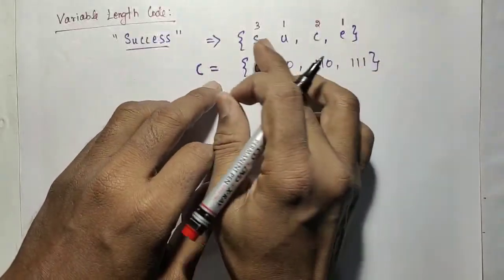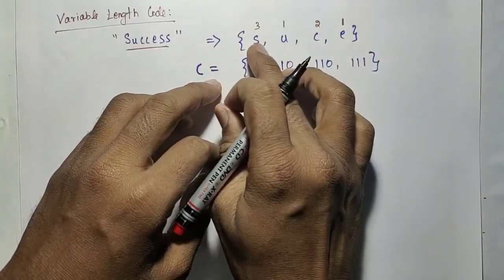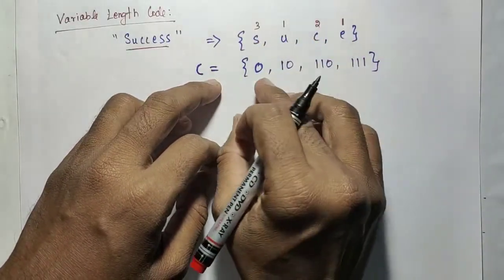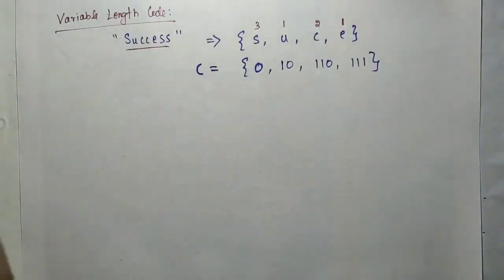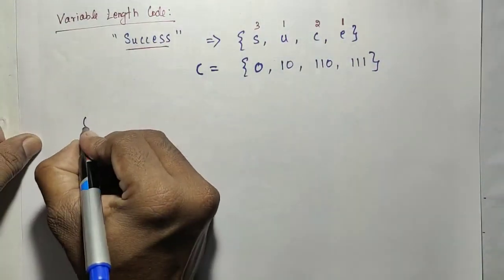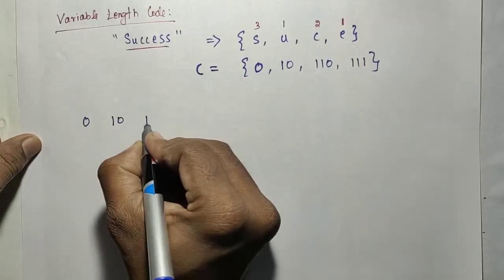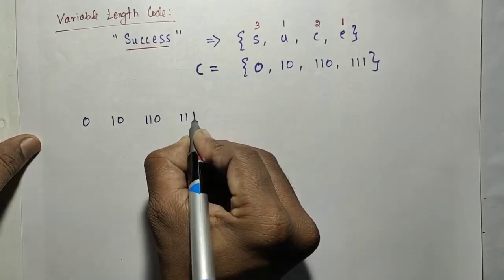Now, without consideration of the number of times the symbols occur, suppose you simply substitute 0, 1 0, 1 1 0, and then 1 1 1.